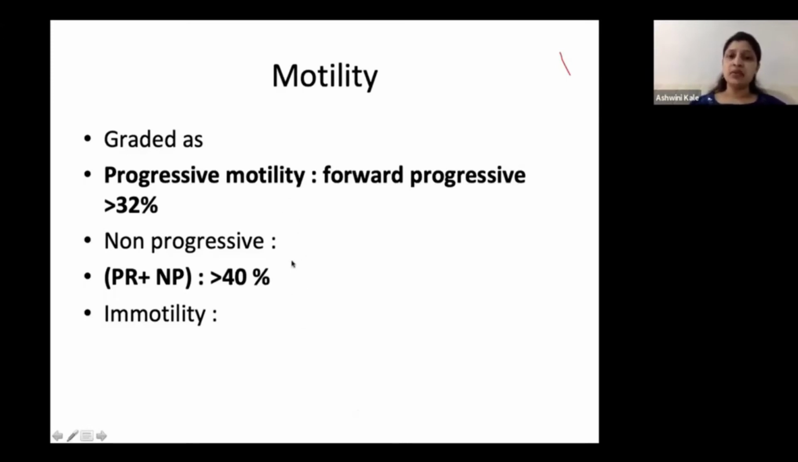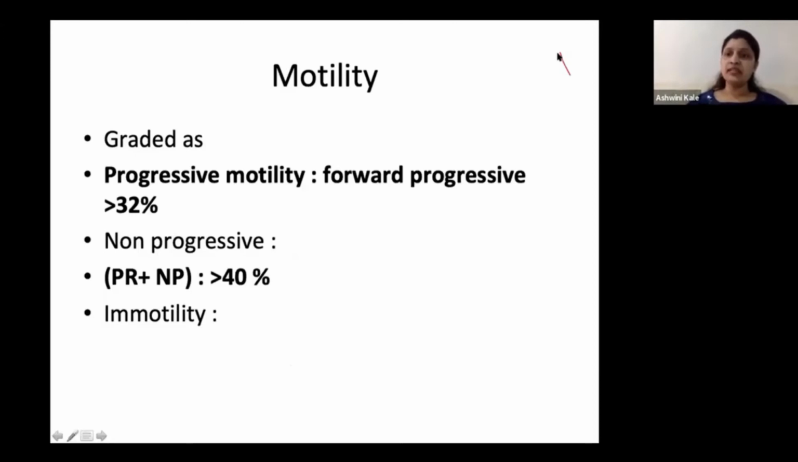Many a times in the report, this motility is taken as grade A, B, C, D. Ideally, progressive motility should always start from grade A, but in multiple labs, it is the other way around also, where they take A as a non-motile sperm and D as progressive motility. But there are only 3 types of motility that you should always see in a semen sample. One is progressive motility, second is non-progressive motility, and third is immotile sperms.